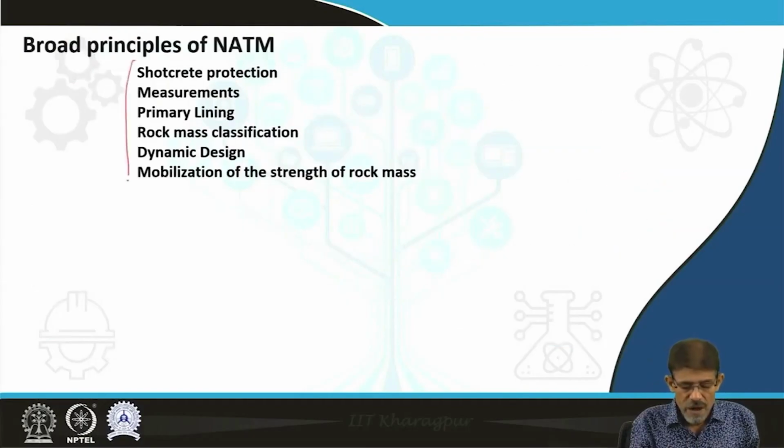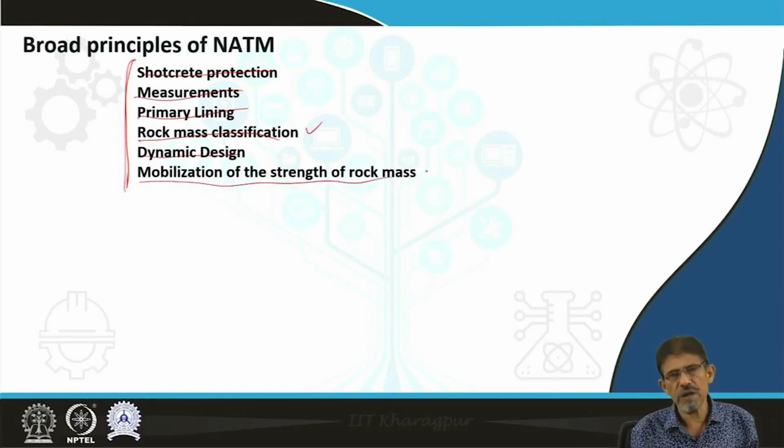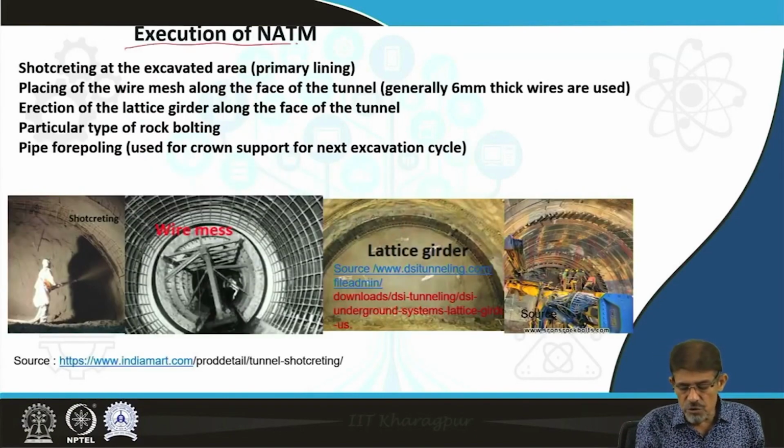Here is the summary of the broad principles acting behind NATM: shotcrete protection, measurement, primary lining, rock mass classification for strength assessment, dynamic design, and mobilization of the strength of the rock mass. In execution, shotcreting at the excavated area is recognized as the primary lining, the support system. Shotcreting you can see.